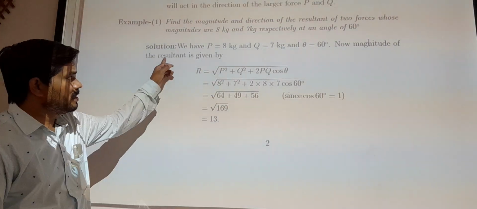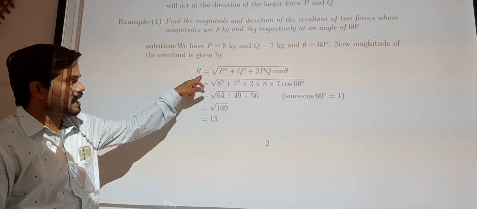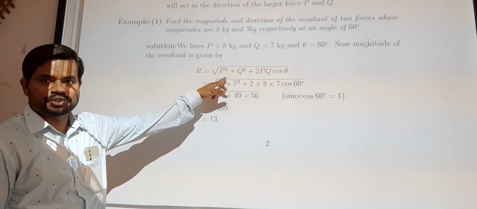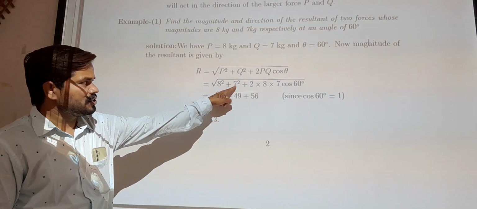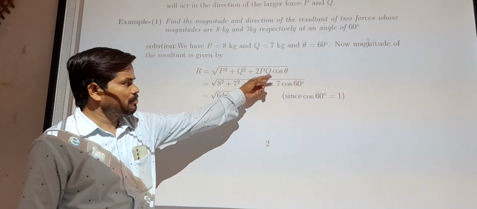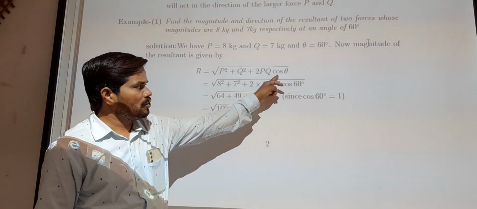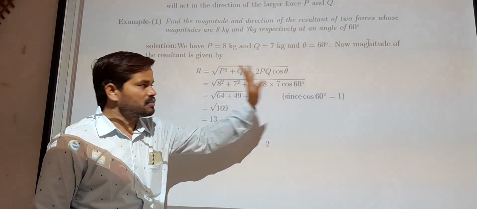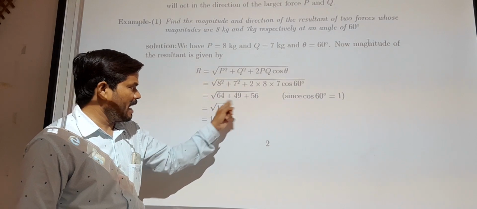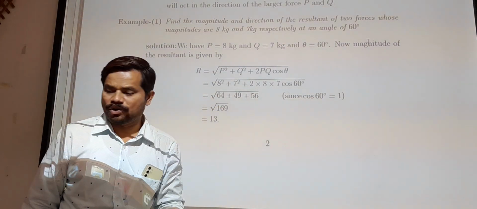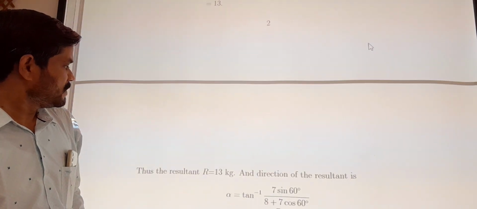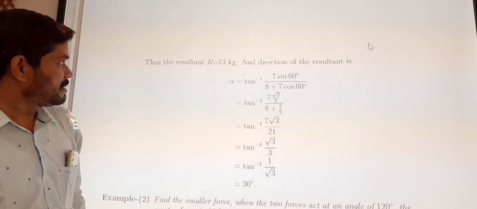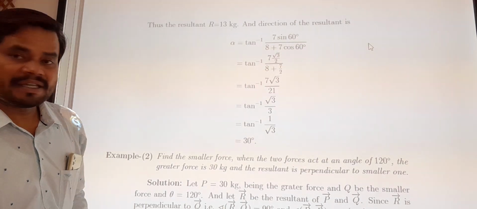The magnitude of the resultant R is the root of P square plus Q square plus 2PQ cos theta. Putting in the values of P and Q and cos 60 as 1 by 2, adding, we get root of 169, and the square root of 169 is 13. Thus the resultant R is equal to 13 kg.